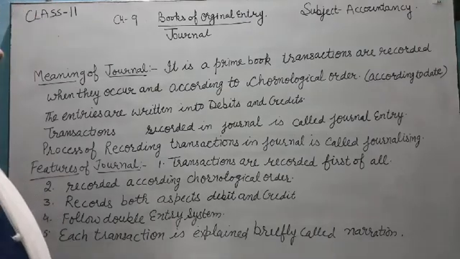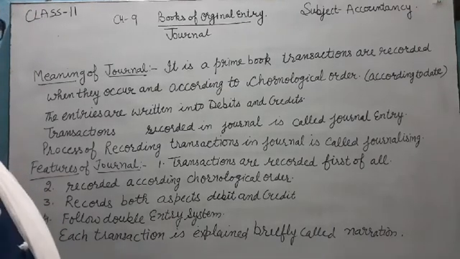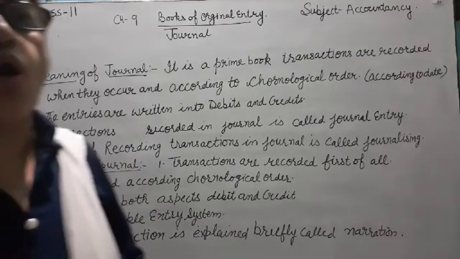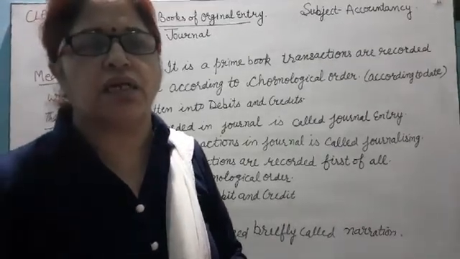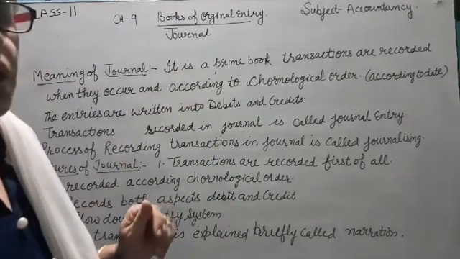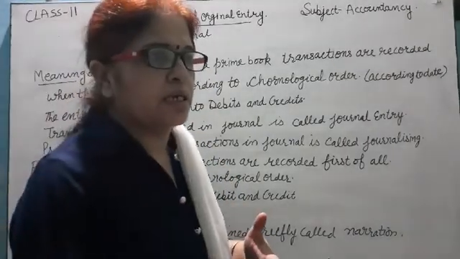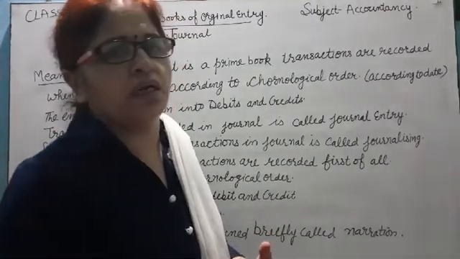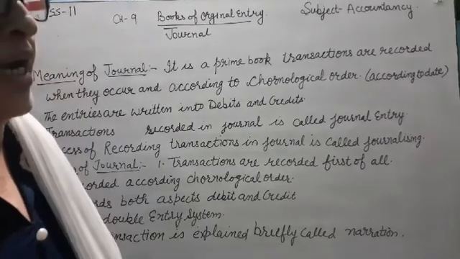So in this chapter, books of original entry, you will study how a business organization records its transactions in the books of journal, what the process is, which methods are used, and how we can write the journal entry.